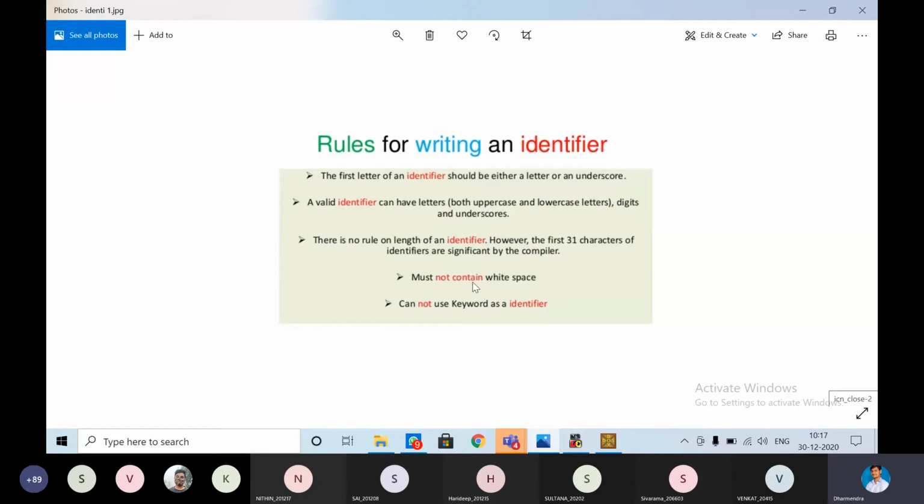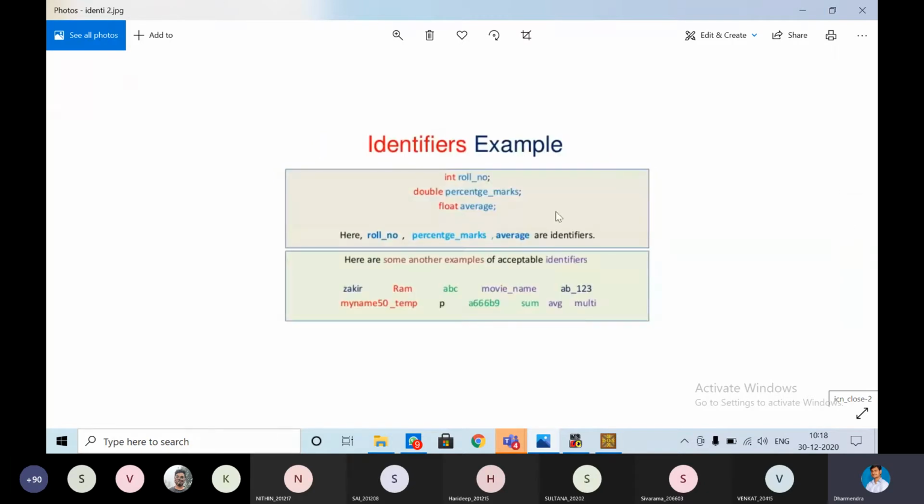There should not be any white spaces. Already I told you, we should not give any white spaces. That is a single name. We do not have a first name, middle name, and last name for a variable. There will be a single name. We cannot use a keyword as an identifier. Keywords means reserved words. The 32 keywords we have seen are reserved. So except those reserved words, we have to give the names for variables, function names, structures and all. Already I have shown you the examples.